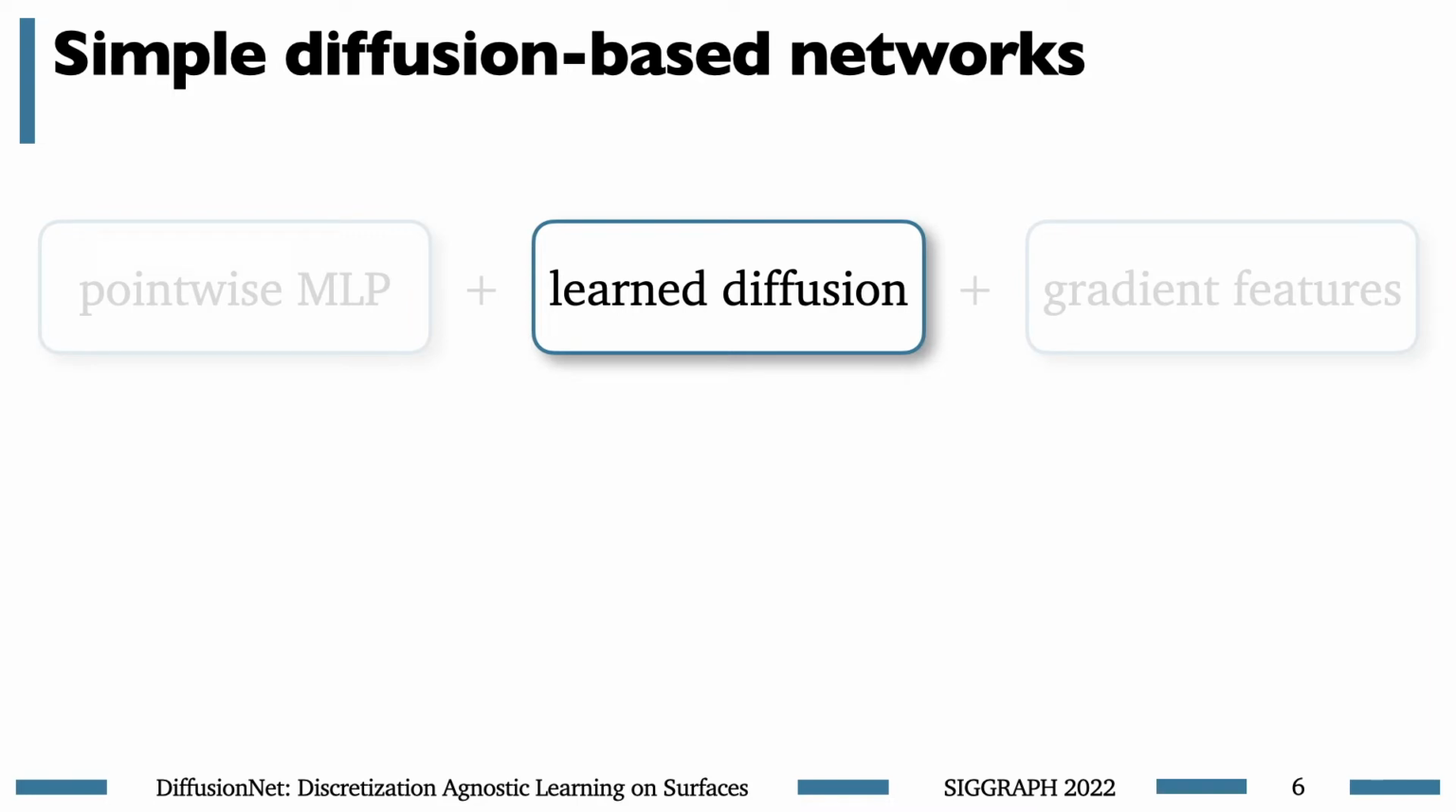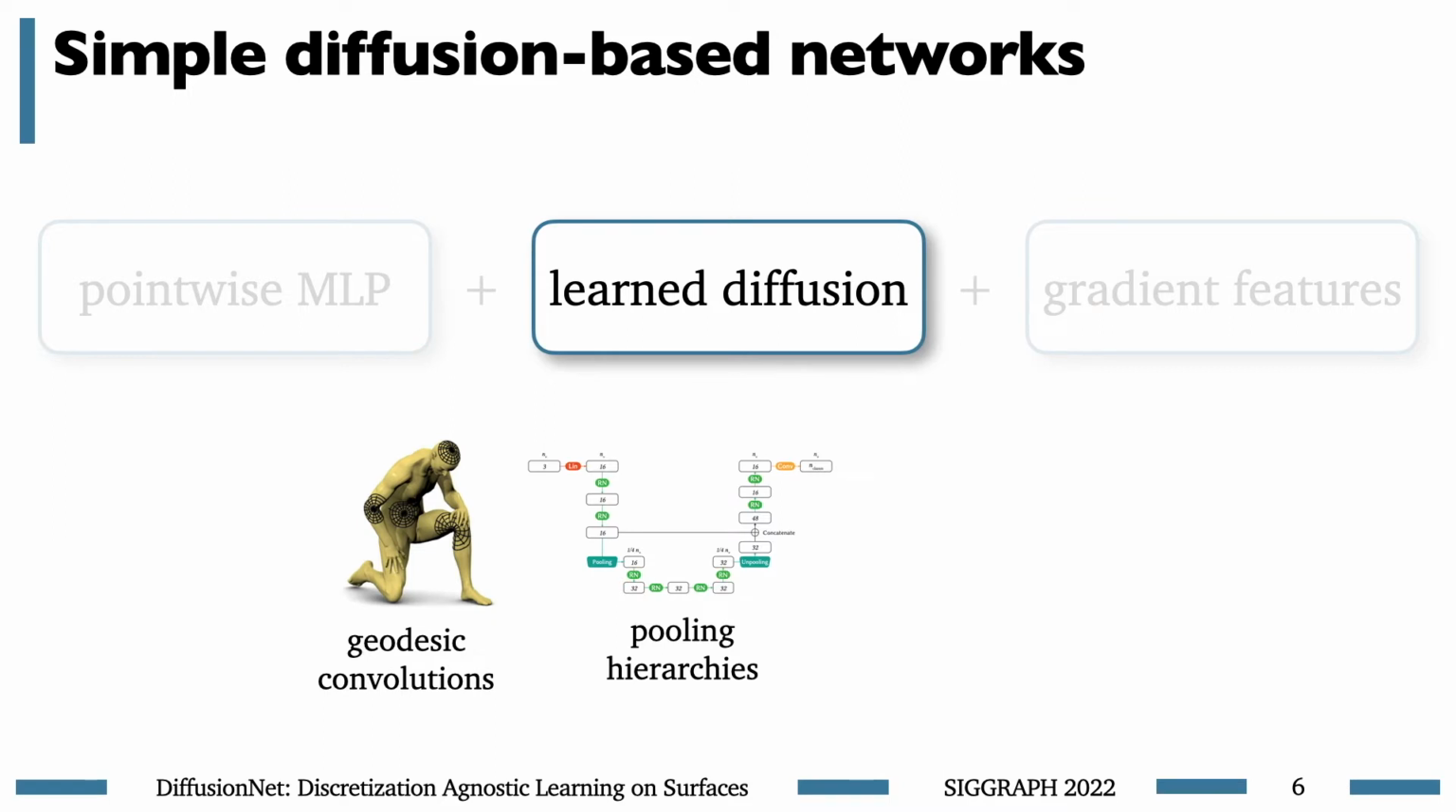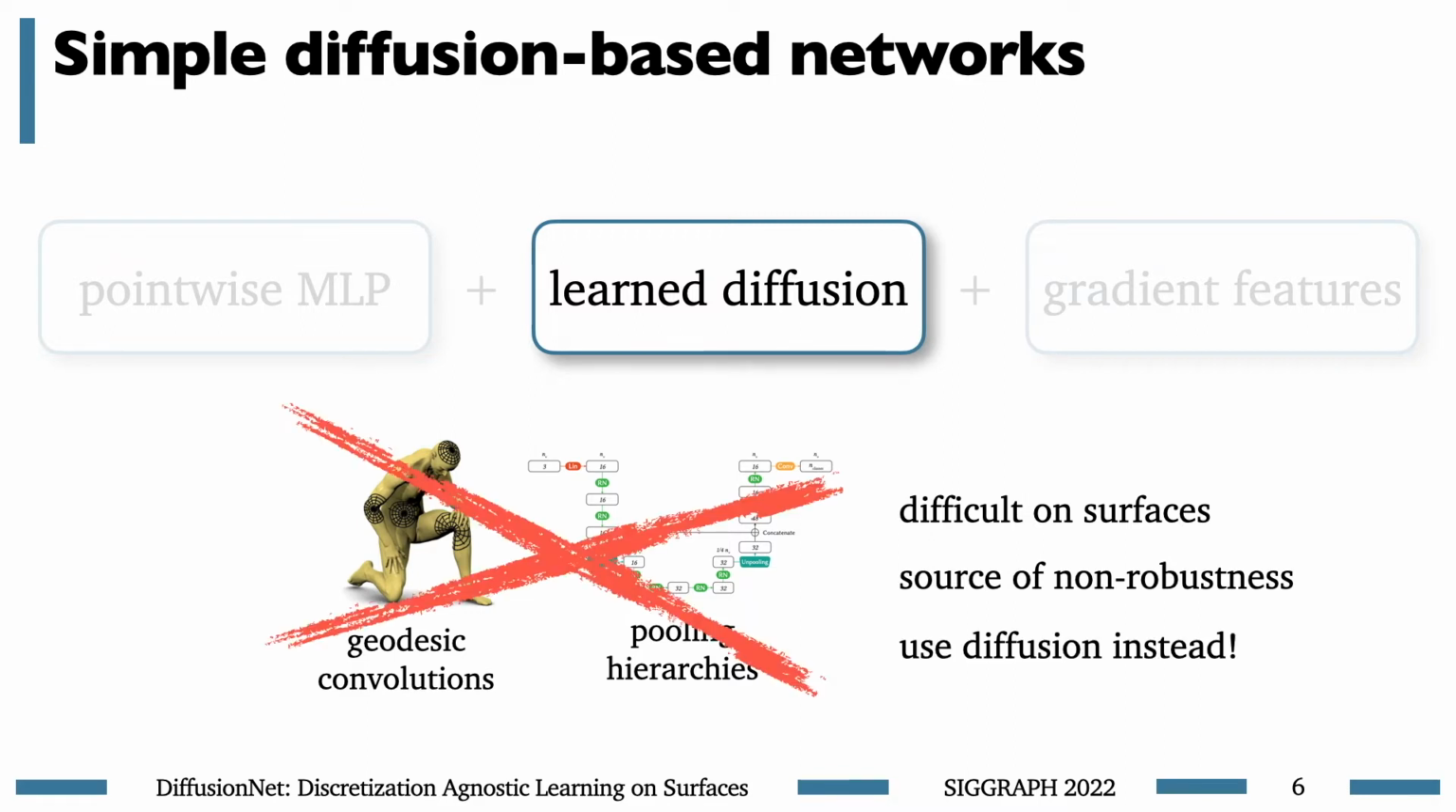Using diffusion for communication within our networks is really a big idea because past approaches have used complicated schemes involving, say, geodesic convolutions or pooling hierarchies or a whole space of other geometric operations. Although these are theoretically well posed, they can be difficult to evaluate on surfaces and are often sources of non-robustness in these models. Being able to use diffusion instead makes our networks very fast, very efficient, and very robust in practice.